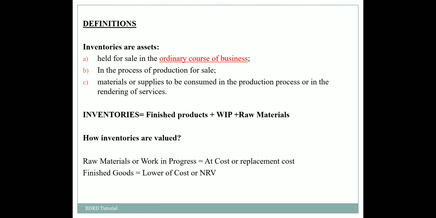So ordinarily the raw materials or work in progress will be valued at cost. However, if the cost exceeds the NRV, then the finished products will be valued at NRV, and in this case the replacement cost will be the best measure to value the inventories. As far as the finished product is concerned, it will be valued at the lower of cost or NRV.